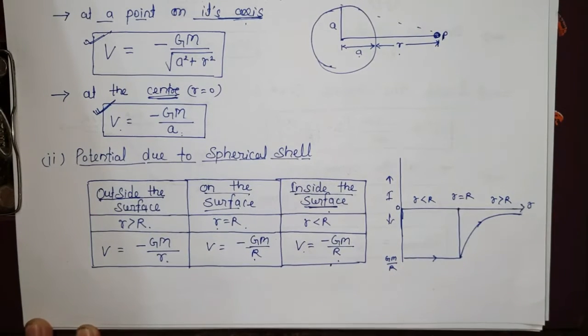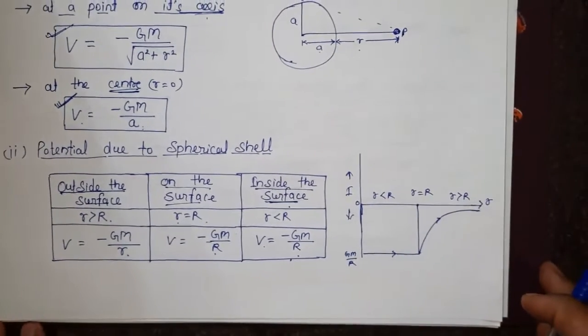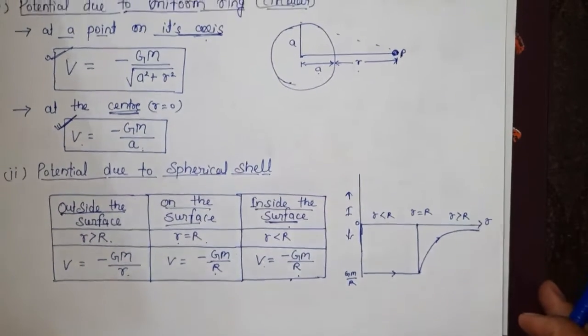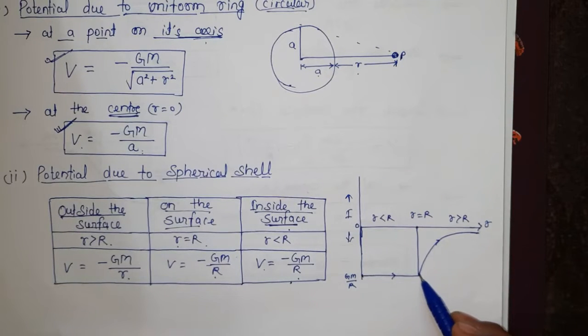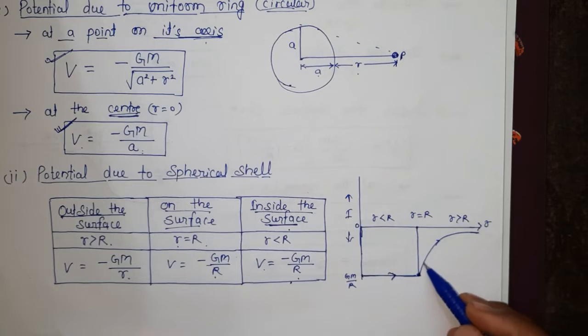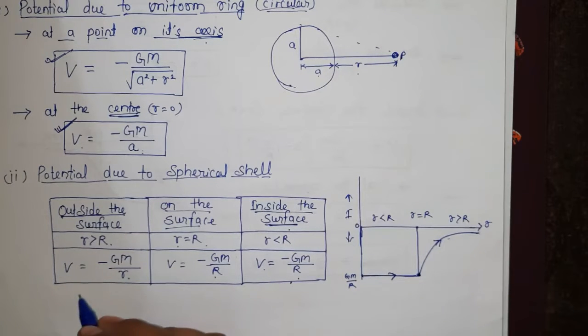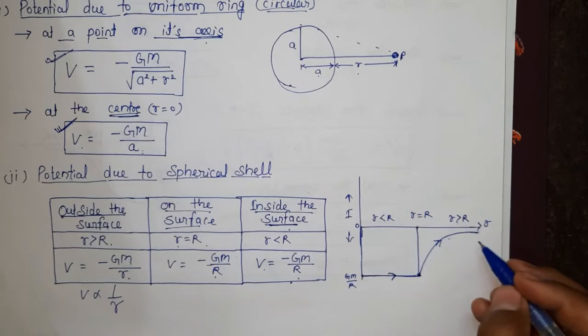It will be constant. So if it is constant, then what type of graph comes? The graph also comes constant. So from 0, meaning the origin, to small r equal to capital R, your graph will be a constant line. Then after this point, V is inversely proportional to r, so the graph will be like this.